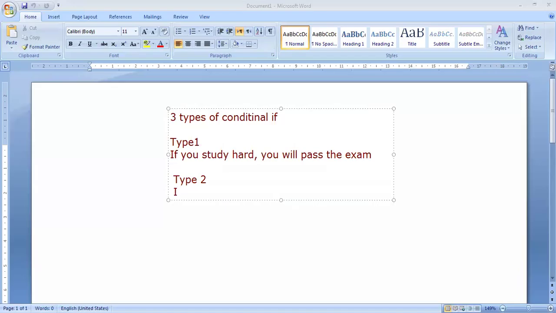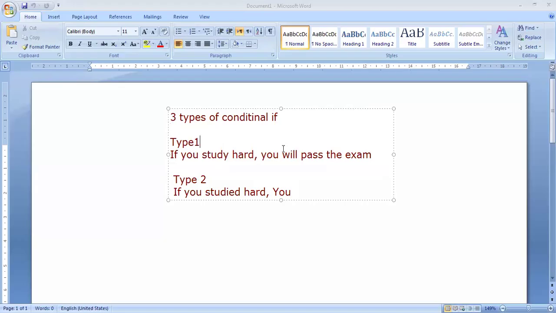If you studied hard, you would pass the exam. So here I make a conjunction of the would, not pass. Why? Because I would like you to know that the verbs that are followed by any modals must be put in the infinitive form, like this one, not the past.